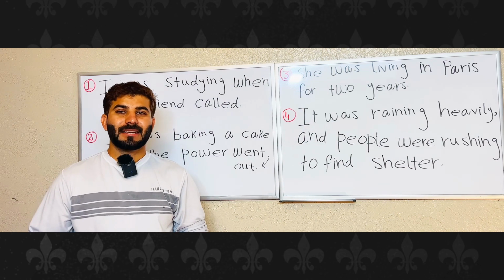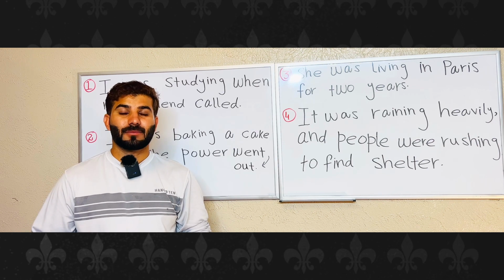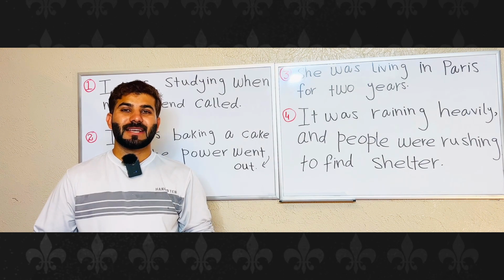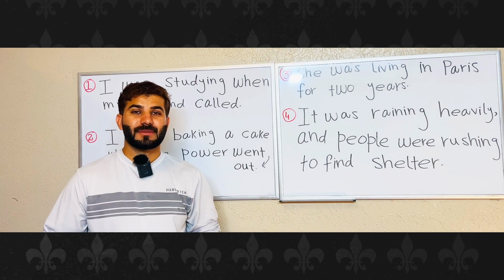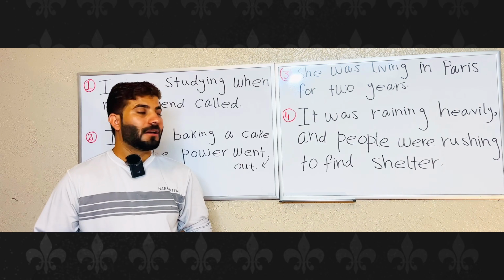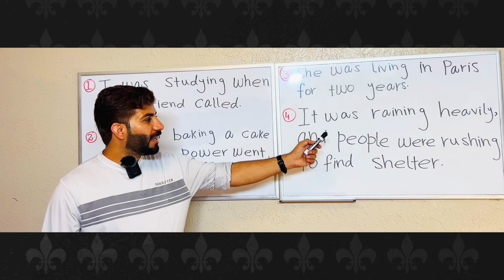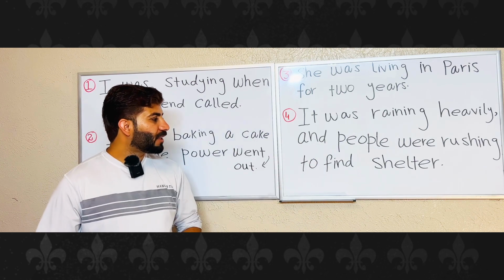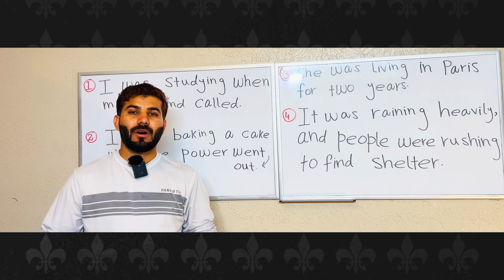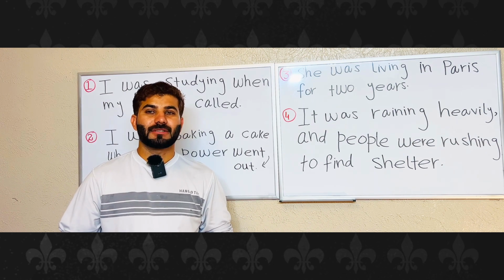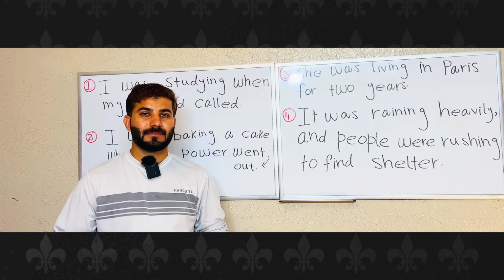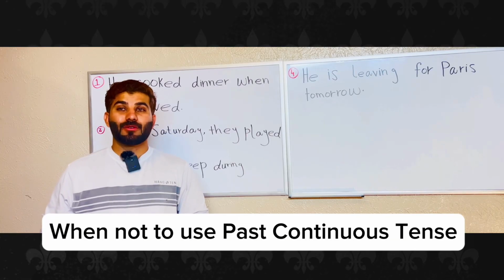Number four, setting the scene or describing the atmosphere. The past continuous tense can be used to set the scene or describe the atmosphere of past events. For example, it was raining heavily and people were rushing to find shelter. Overall, the past continuous tense is used when you want to emphasize the ongoing nature of an action that happened in the past. So now we are going to learn when not to use past continuous tense.